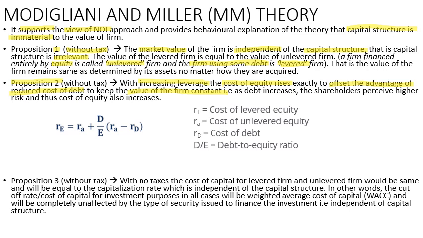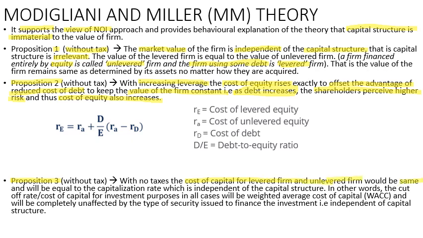This is a good explanation: as debt increases, shareholders perceive higher risk. Obviously, the cost of equity also rises because they demand higher returns. These are very simple language, so please go through it numerous times and you will get it. Proposition 3: with no taxes, the cost of capital for the levered firm and the unlevered firm would be the same.